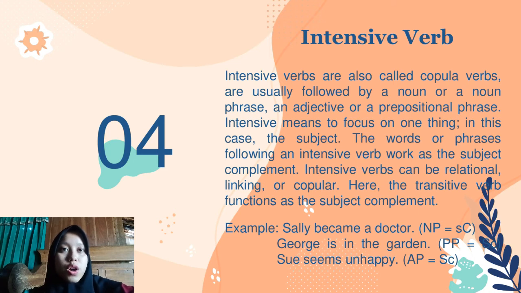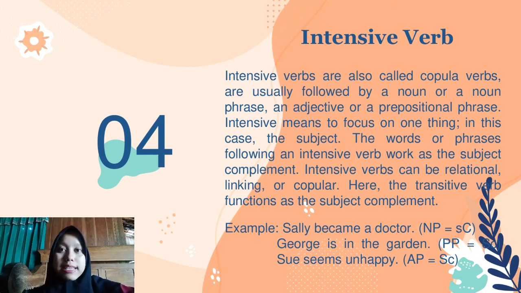The words or phrases following an intensive verb work as the subject complement. Intensive verb can be relational, linking, or copular. Here, the intensive verb functions with the subject complement.